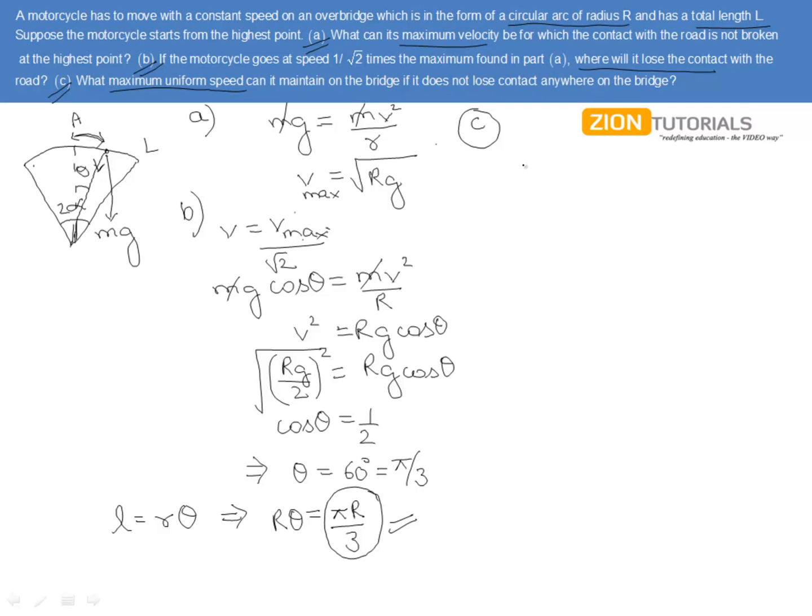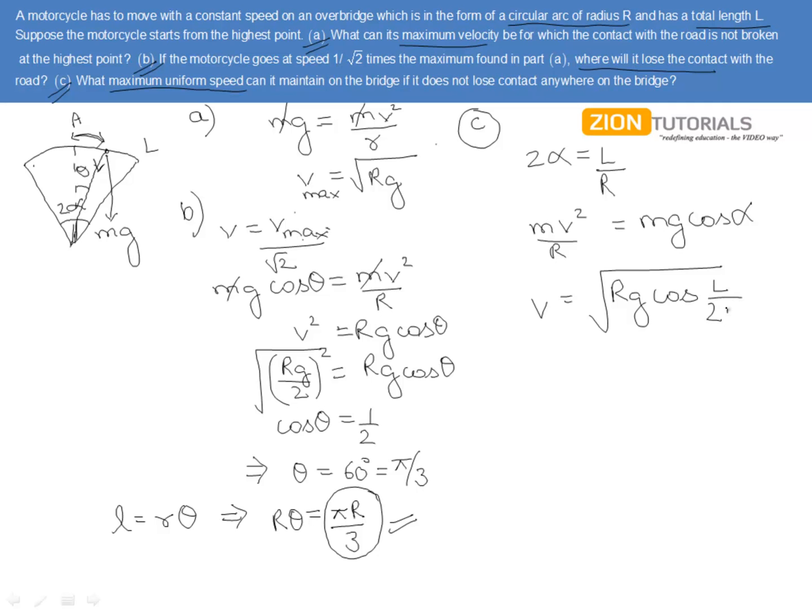Now proceeding ahead and taking that case, since we have 2 alpha, that is the total angle, equals to L over R. So we can take it as mv square by r here equals to mg cos alpha, because alpha is the angle with the vertical now of the last point, giving us a velocity equals to under root rg cos theta, which is equivalent to alpha over here, that is equals to L by 2r.